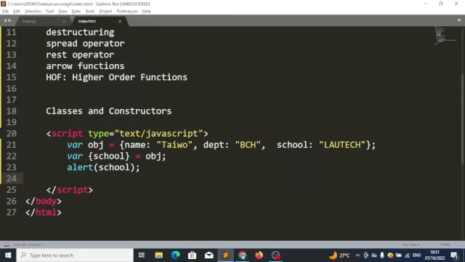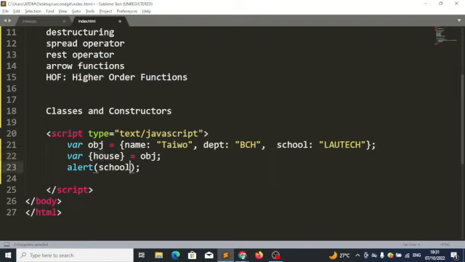But now we have a problem. I don't want to call it school. I want to call it something else. Maybe I want to call it house. So this will go to the variable obj and look for the property house inside obj. But there is no property house in obj, so it won't be able to pull it out. Instead, you just pull out undefined and assign it to house.